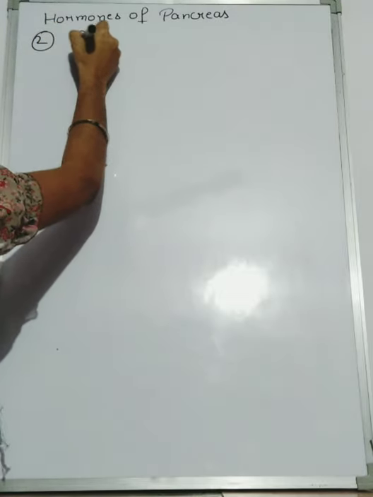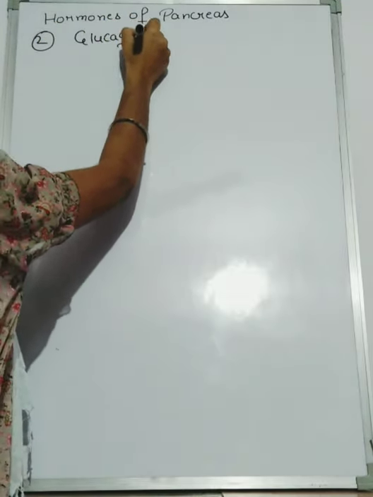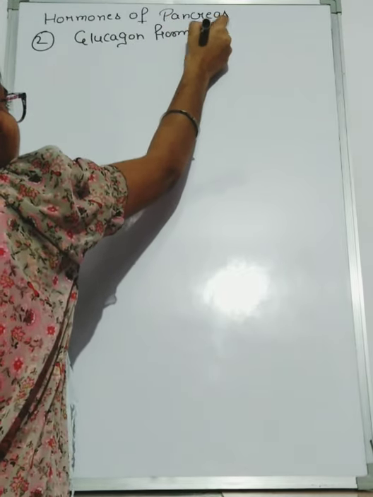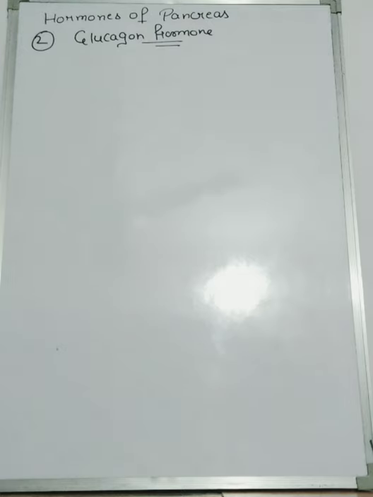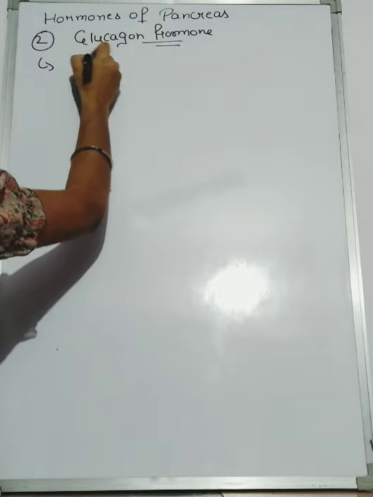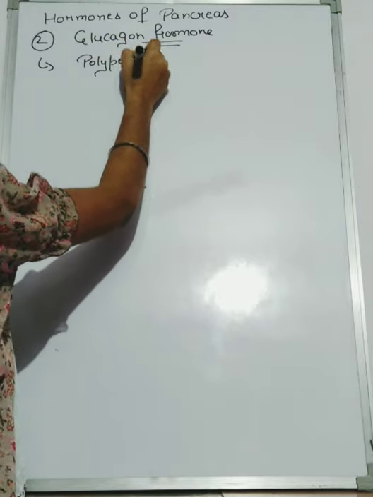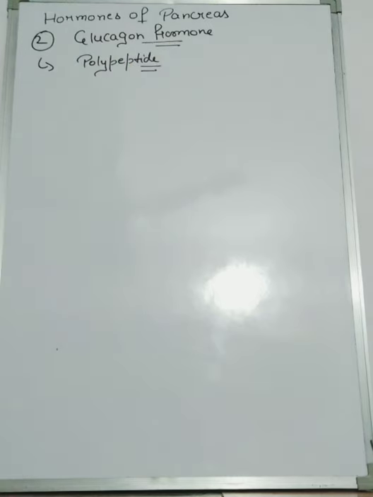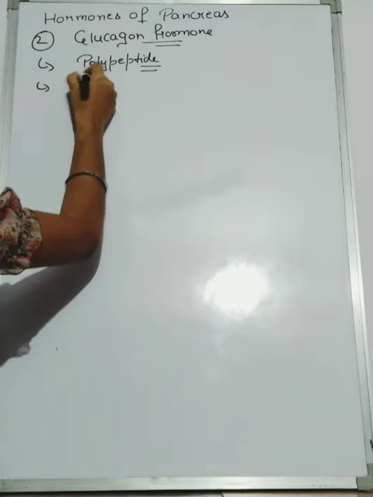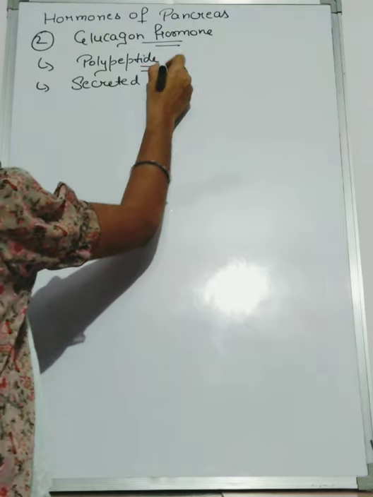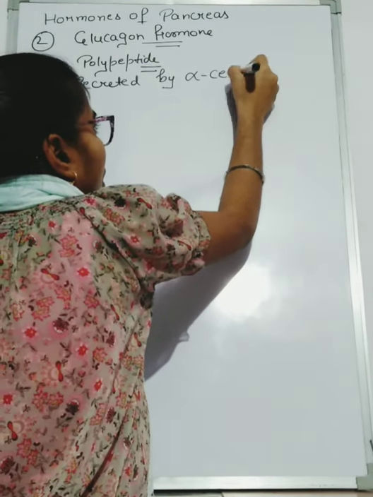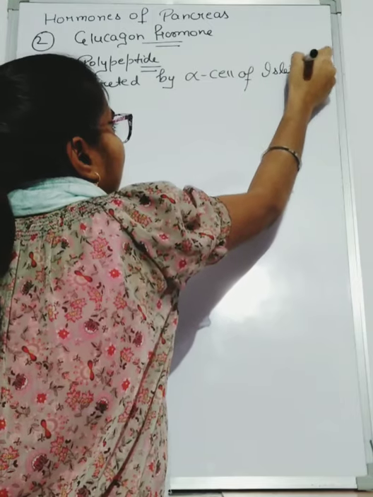Hormone is glucagon hormone. As you know, all the hormones secreted by the pancreas gland are polypeptide in nature. That is, glucagon hormone is also polypeptide in nature. This hormone is secreted by the alpha cell of the islets of Langerhans.